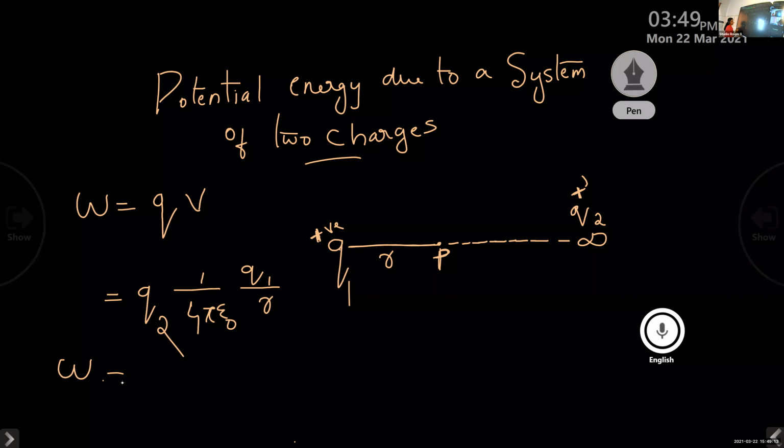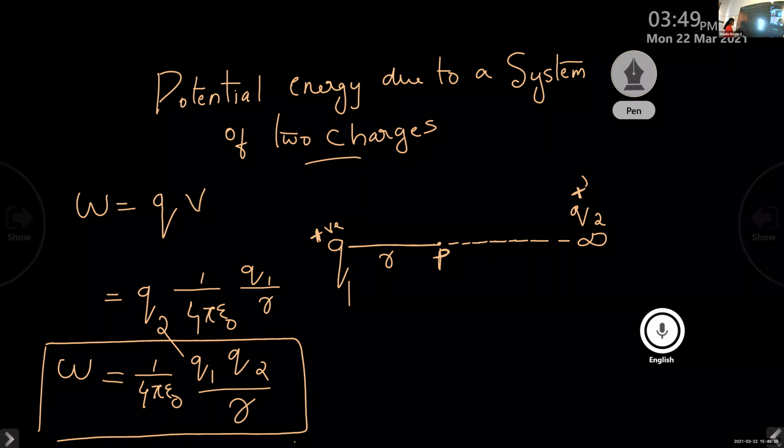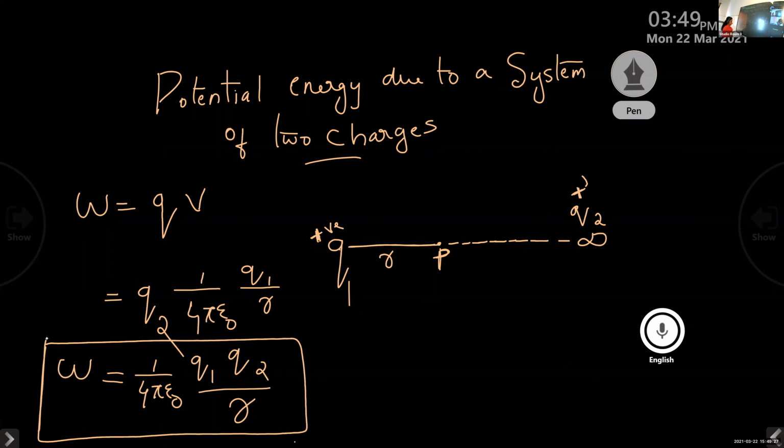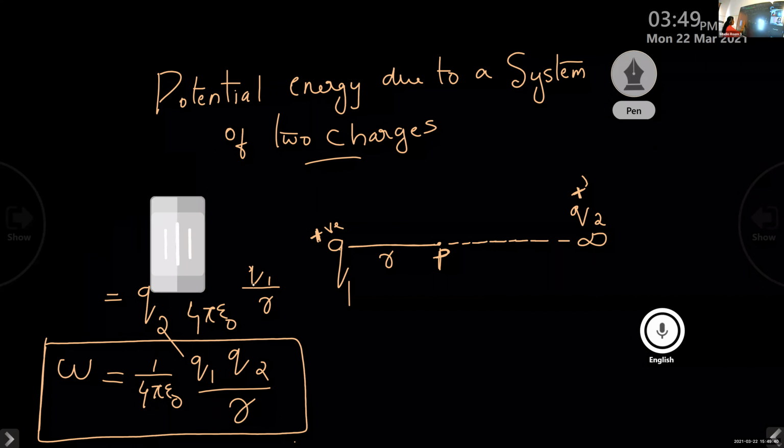Therefore, the work done is equal to 1 by 4 pi epsilon 0 Q1 Q2 divided by R. This is the work done to bring the charge Q2 from infinity to a point. W is equal to 1 by 4 pi epsilon 0 Q1 Q2 divided by R. And this work done is stored in the form of potential energy.